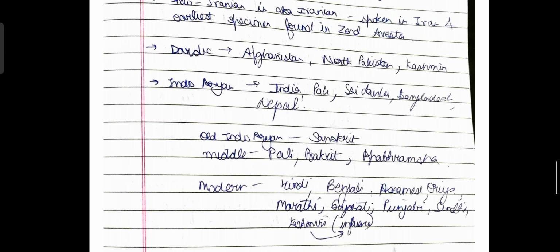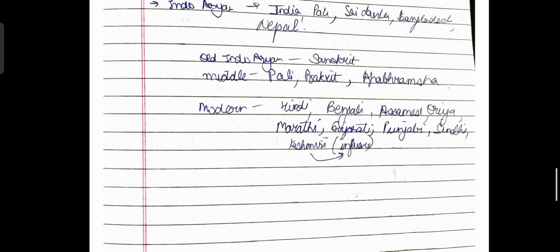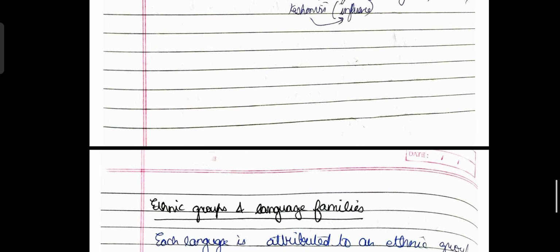If we try to group the Indo-Aryan languages, the Old Indo-Aryan language was the one which gave rise to Sanskrit. Then the middle one gave rise to Pali, Prakrit, and Apabhramsa. Out of this Apabhramsa, or we can say the modern Indo-Aryan languages, came Hindi, Bengali, Assamese, Oriya, Marathi, Gujarati, Punjabi, and Sindhi. And even the Kashmiri language is also influenced by the Apabhramsa subgroup of the Indo-Aryan languages. So this was all about the linguistic aspect.